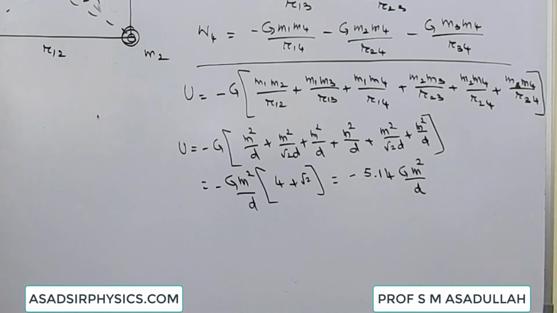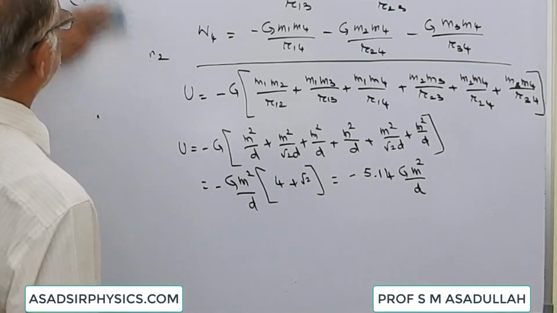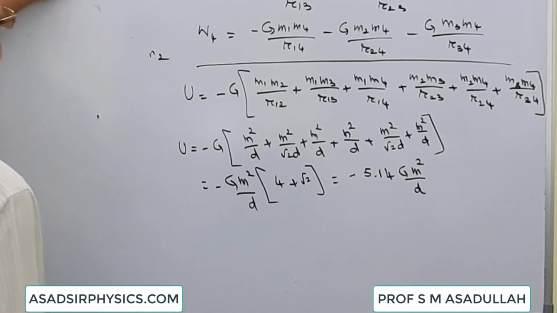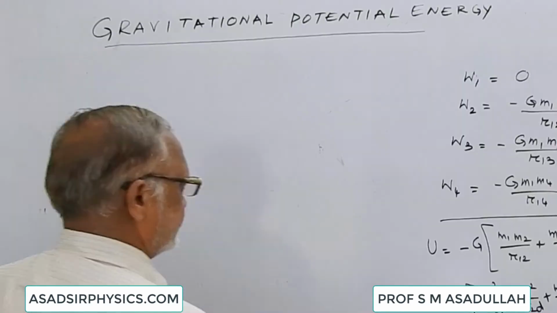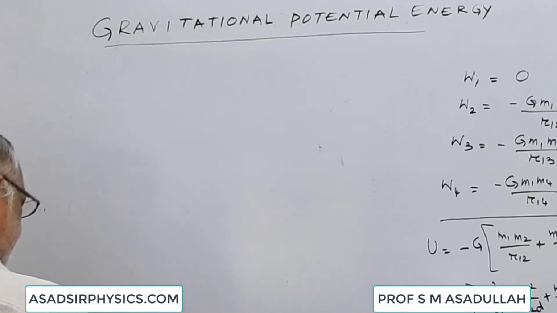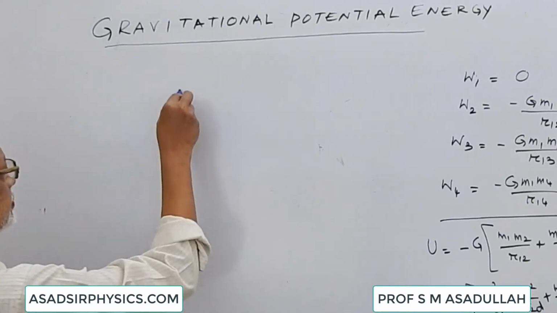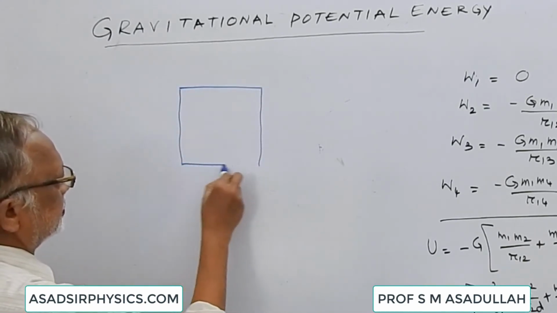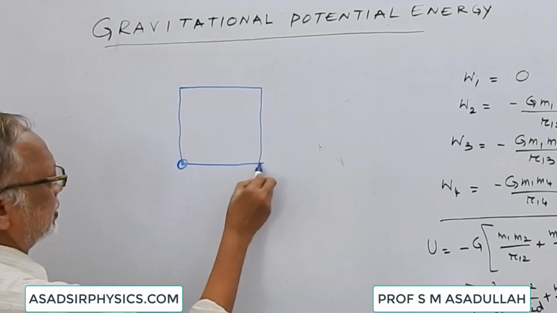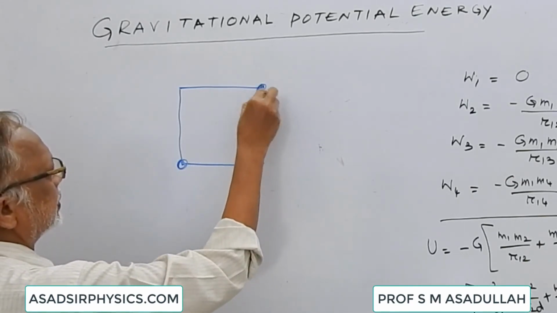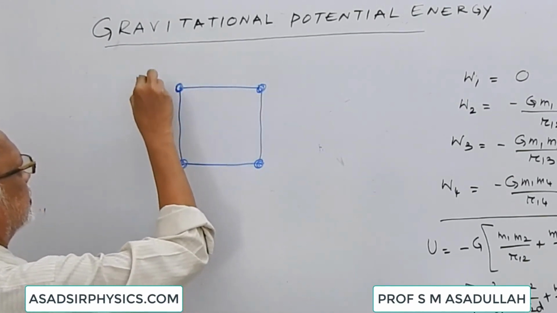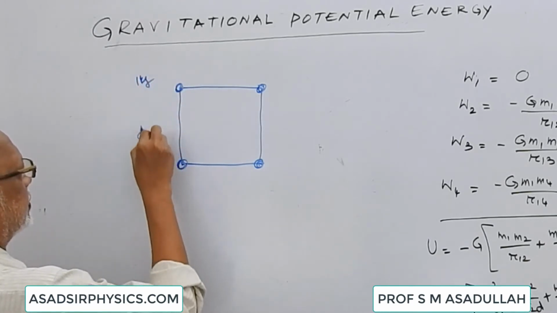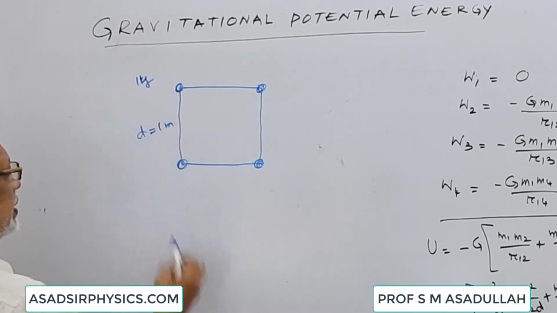So now we have got 4 bodies, each of mass 1 kg, placed at the corners of a square of side 1 meter. What is the potential energy?